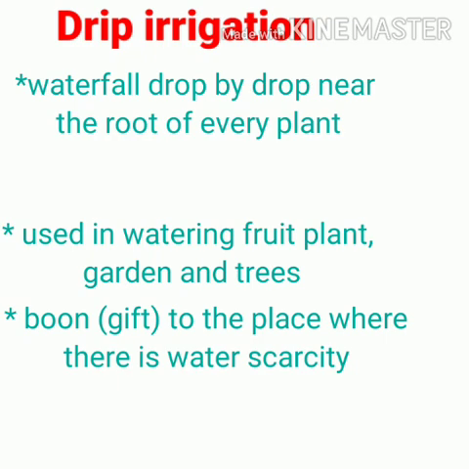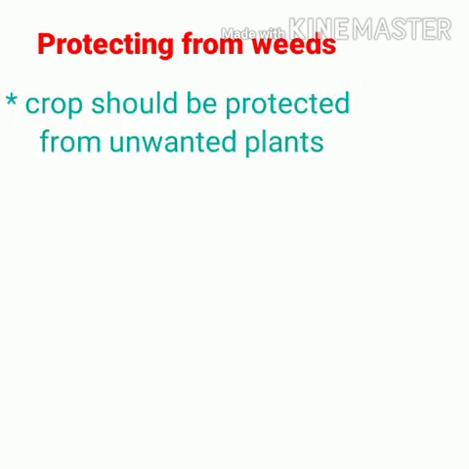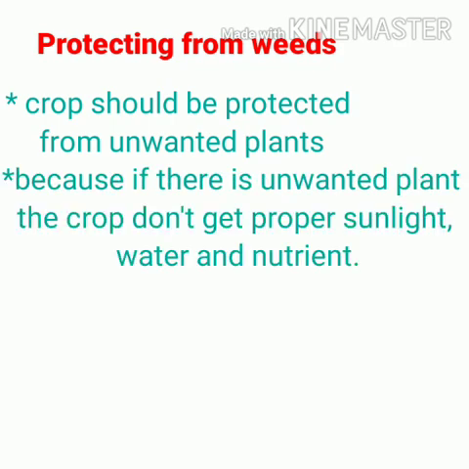The next step in the agricultural practice we are going to see is protecting from weeds. Weeds means unwanted plants. Our crop should be protected from the unwanted plants. Why? Because if there are unwanted plants, a proper amount of nutrients, proper sunlight and water will not be available for our crop. That's why we have to protect our crop from the weeds.